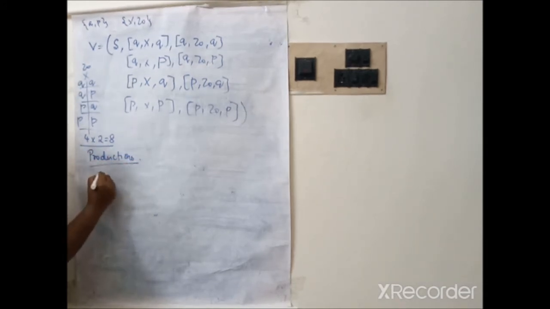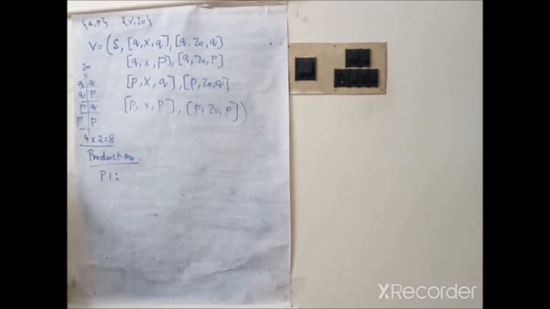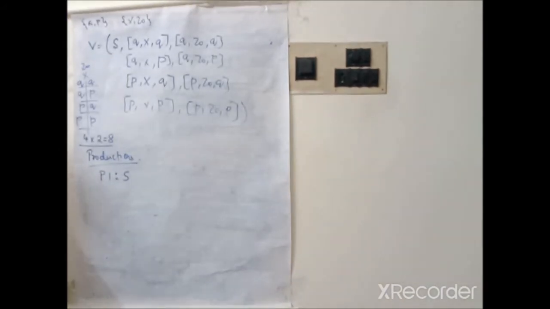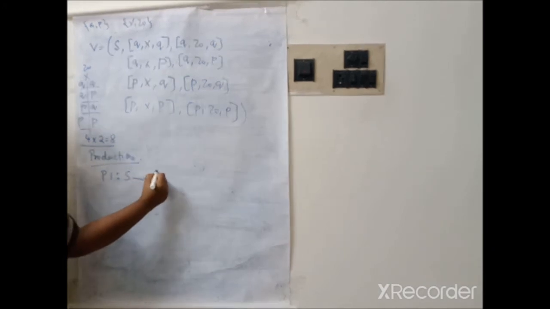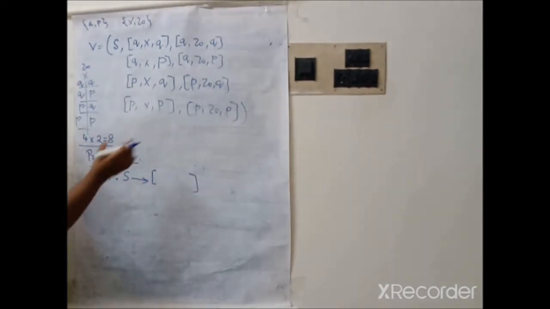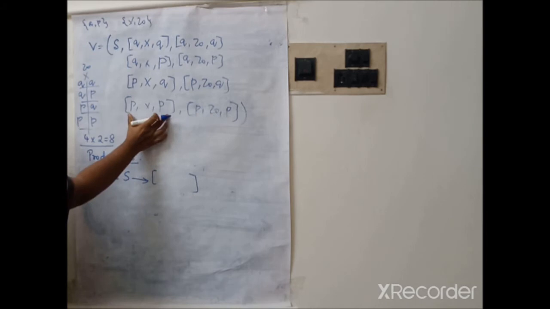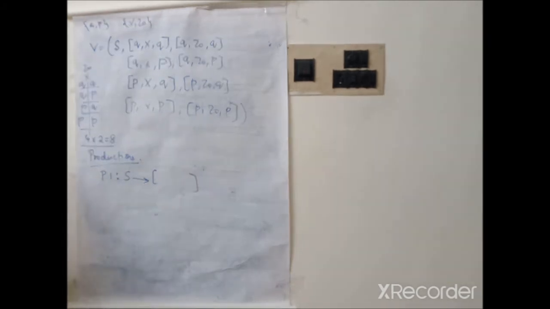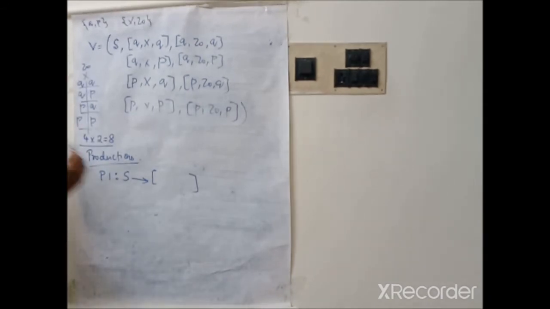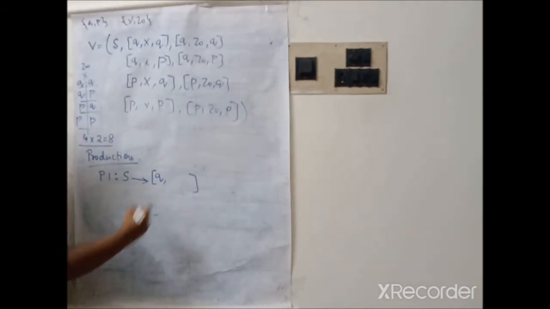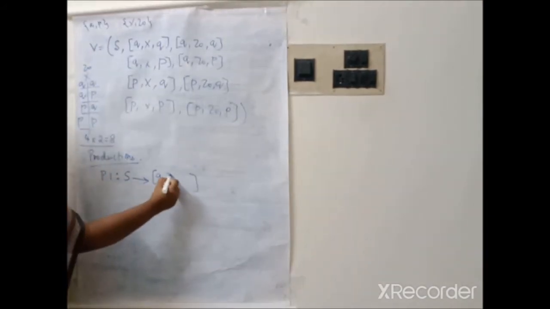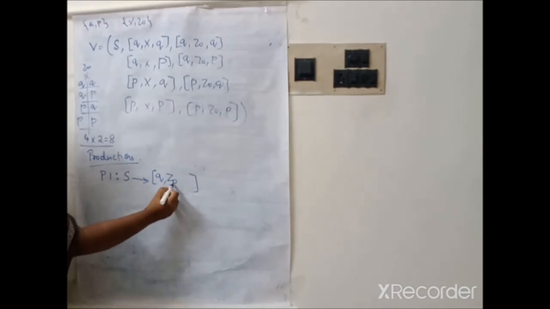So we can name the productions P1. P1 is represented by the starting symbol S, because production should start with the starting symbol capital S. Therefore capital S tends to, within square bracket we need to write the terminal non-terminals in the form like this. Here what is our initial state? Initial state is Q. Therefore first state will be Q. What is the initial stack symbol? Initial stack symbol is Z0. Therefore we can write it as Z0. S tends to Q Z0.